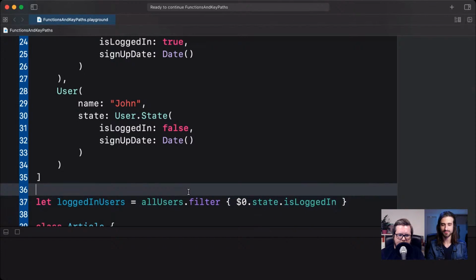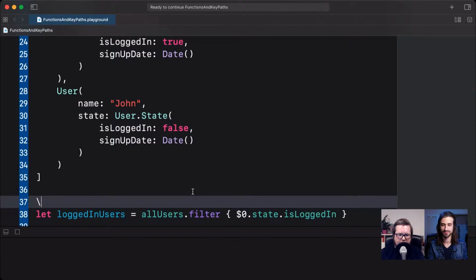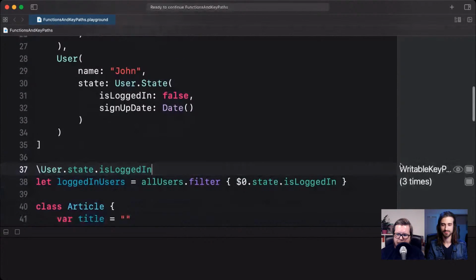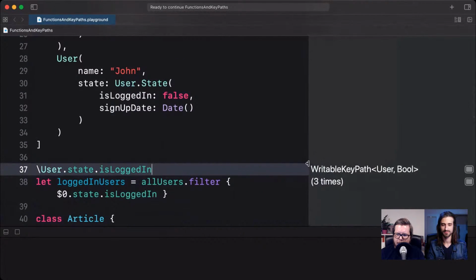So in our case, if we wanted to use the KeyPath user.state.isLoggedIn, that is, if we run this again one more time, we saw it before, it's a KeyPath that goes from user to bool. And this closure that we pass to filter also goes from user to bool. So the two types match.